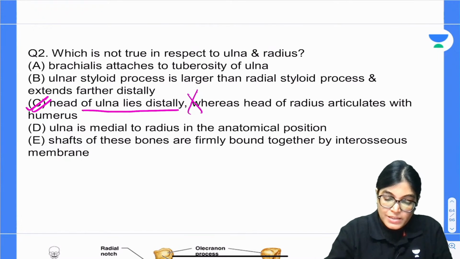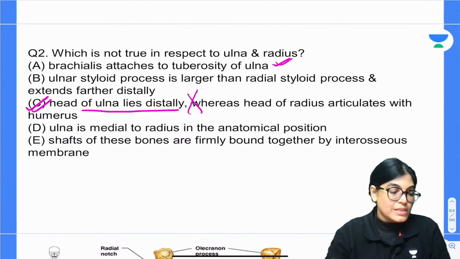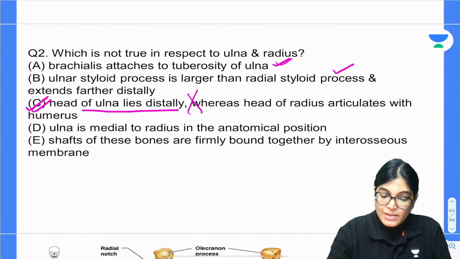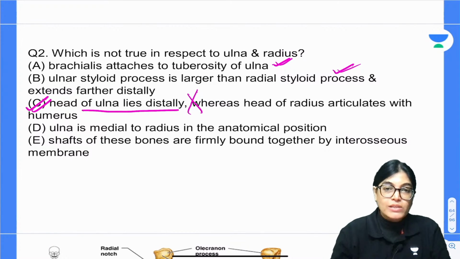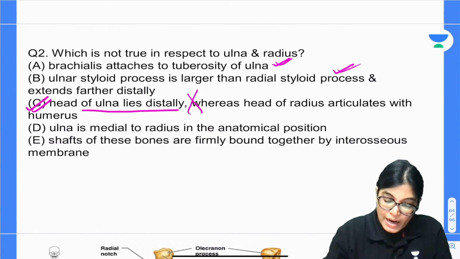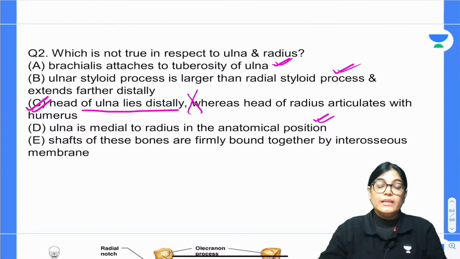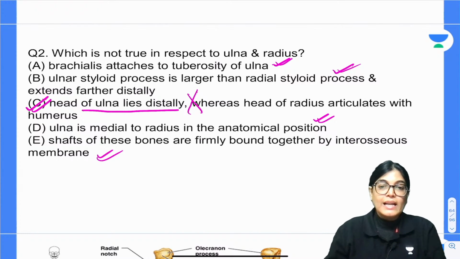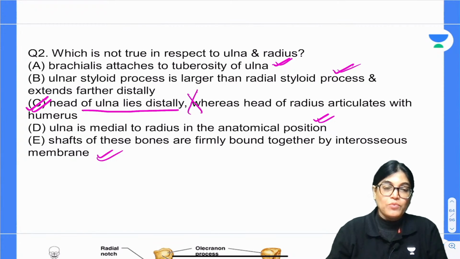Other than that, brachialis muscle attachment on the ulnar tuberosity is absolutely correct. Ulnar styloid process is larger than radial styloid process is also a correct statement. Ulna is medial bone in respect to radius is correct, and shaft of radius and ulna is connected to each other by interosseous membrane, that is also a correct statement. Only option C is the incorrect statement.